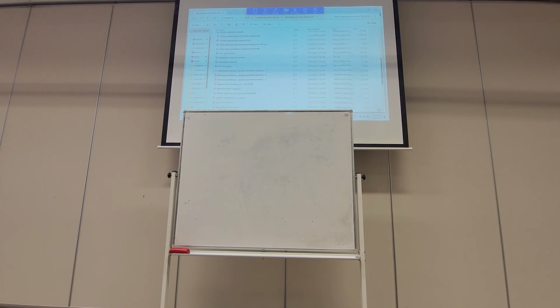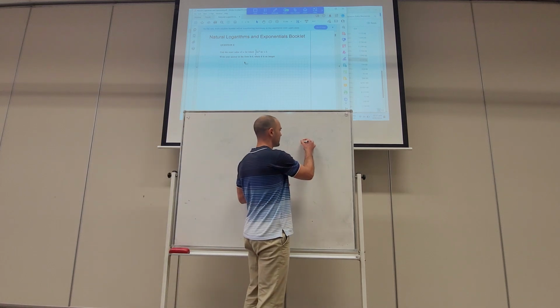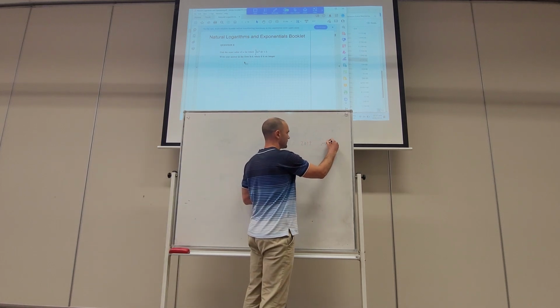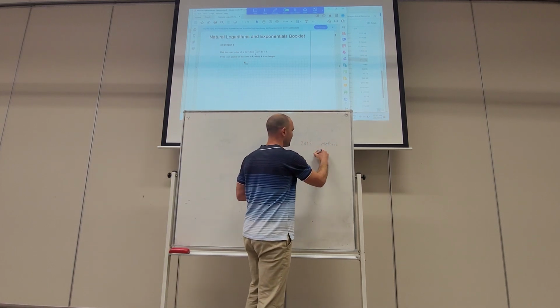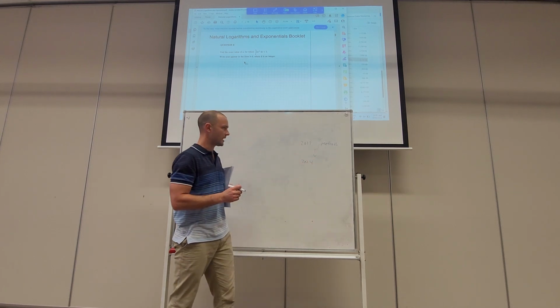The next one says natural logarithms and exponentials booklet. Now, let me just talk about what this booklet is. If I open it up, I'll show you. This is obviously questions around natural logs and exponentials. But where did I get these questions from? If I just talk about time frame, I said the methods course started in 2017, and so we've had methods all the way up to 2024. So that's why we're sourcing those exams.